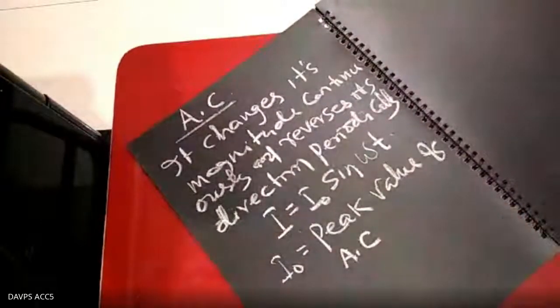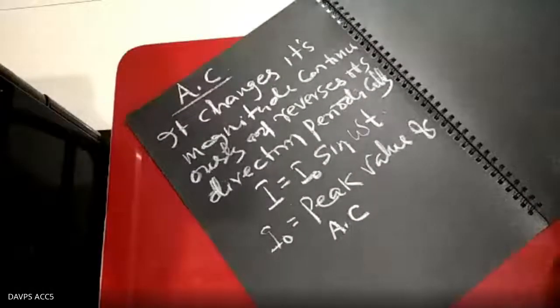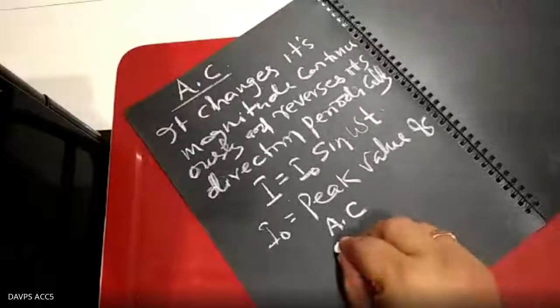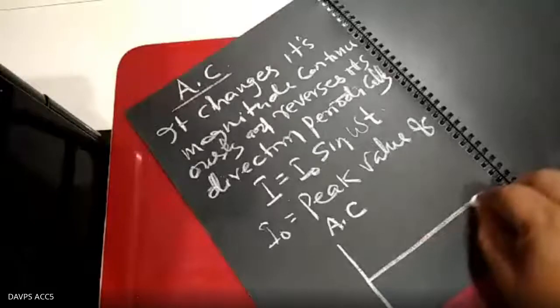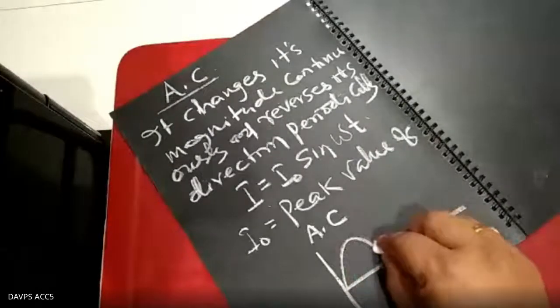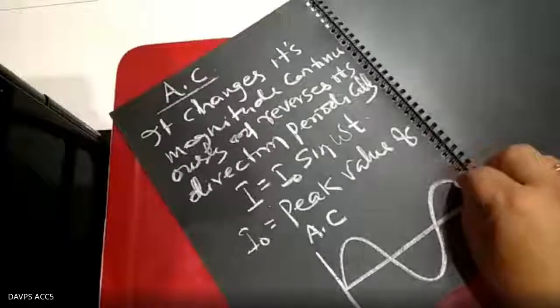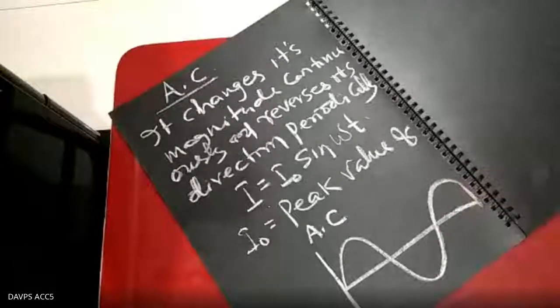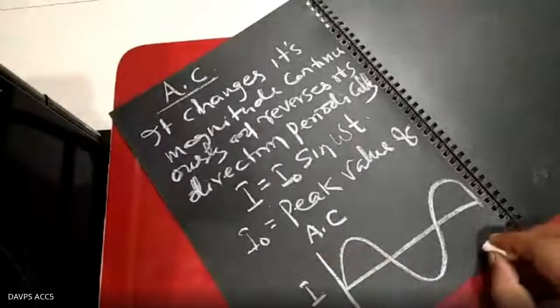That is the peak value, or maximum value, of AC. I equals I naught sine omega t. If you represent it graphically, it is represented like this. Just look at this graph. That is I versus time, the I-T graph, if you are plotting it.